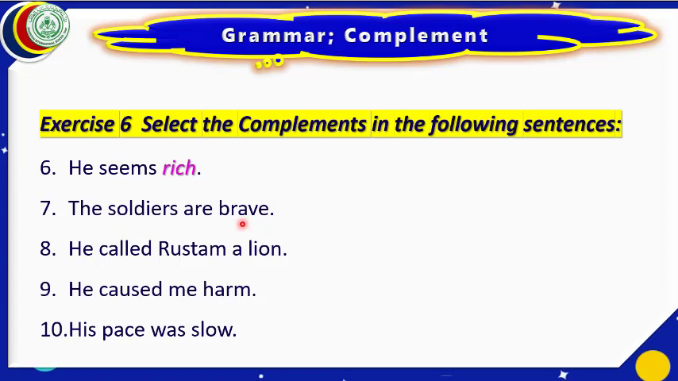It makes the sentence meaningful. Therefore, the complement is brave. Let us mark it as complement. He called Rustam. He called Rustam what? If we don't write here lion, will it be complete? No. That is why lion is the complement.